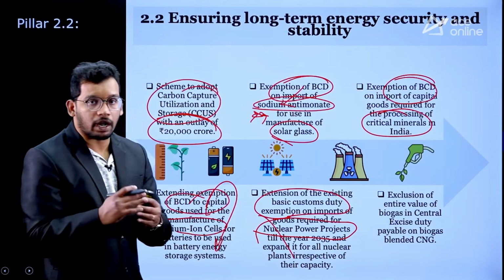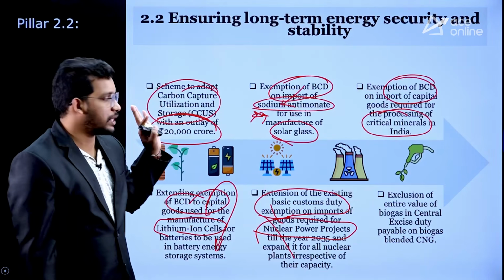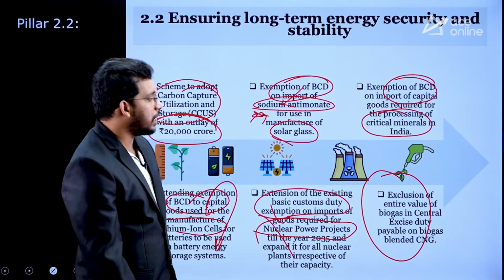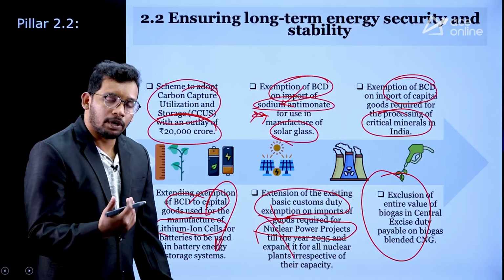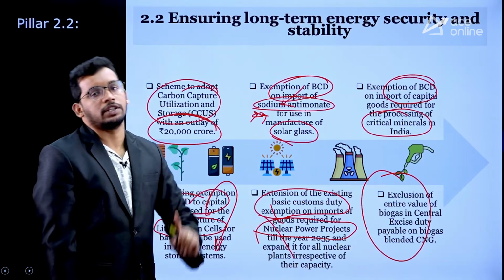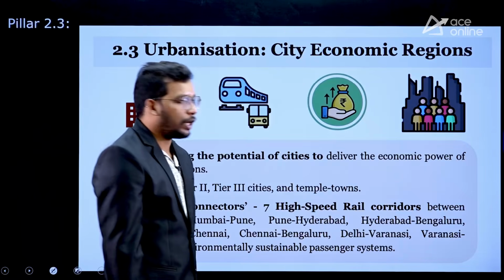Whatever input material is required, we are importing it, so government is going to exempt those basic custom duties. Similarly, for biogas blended CNG, all the basic custom duties are going to be removed for the imports of elements needed for CNG gas. So all this is pillar 2.2.